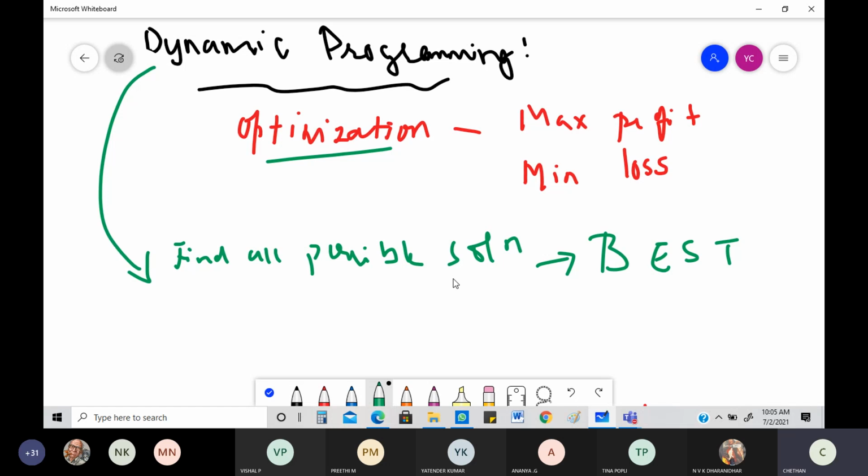In the greedy method, you used to have a predefined procedure. Whichever we considered optimal, we used to follow that: Prim's, Kruskal's, Dijkstra's, everything. In dynamic programming, we again go with the same old optimization technique, but here we find a solution for everything, and then we pick the best solution. Once we start doing the problems, probably you will understand what I'm talking about. With the various problems that are going to come, you will get to know how this varies from your greedy technique.